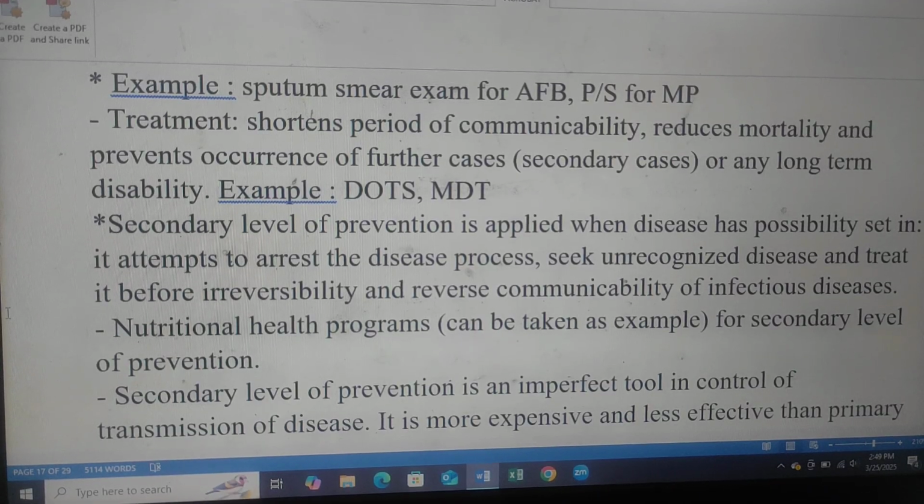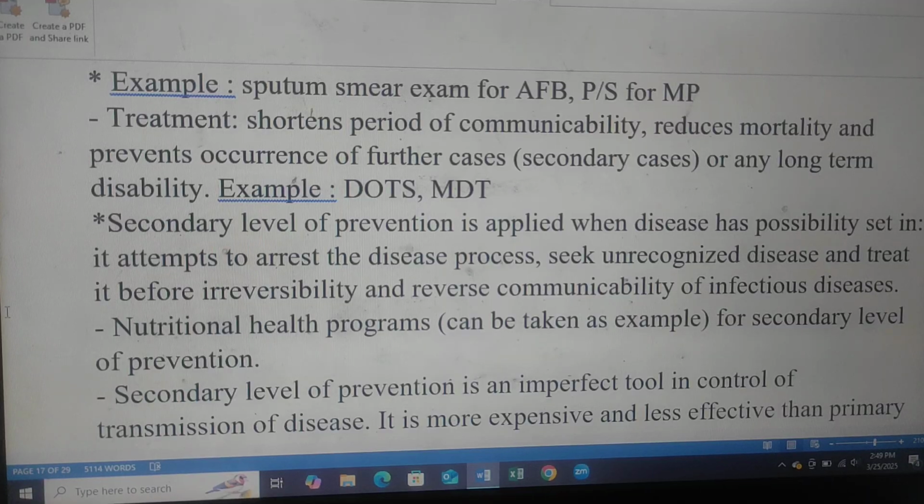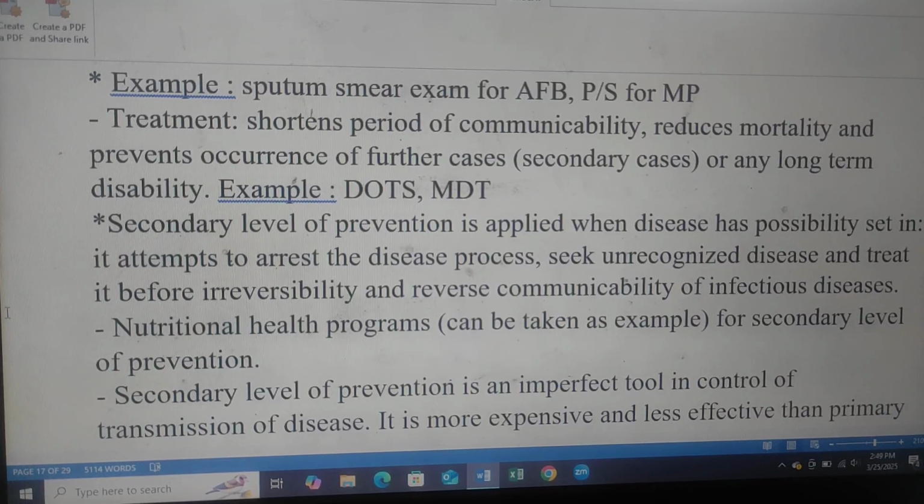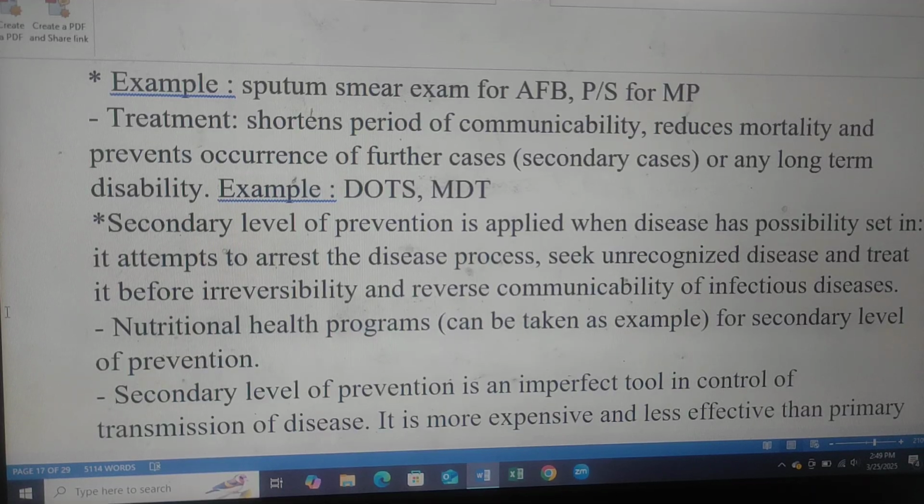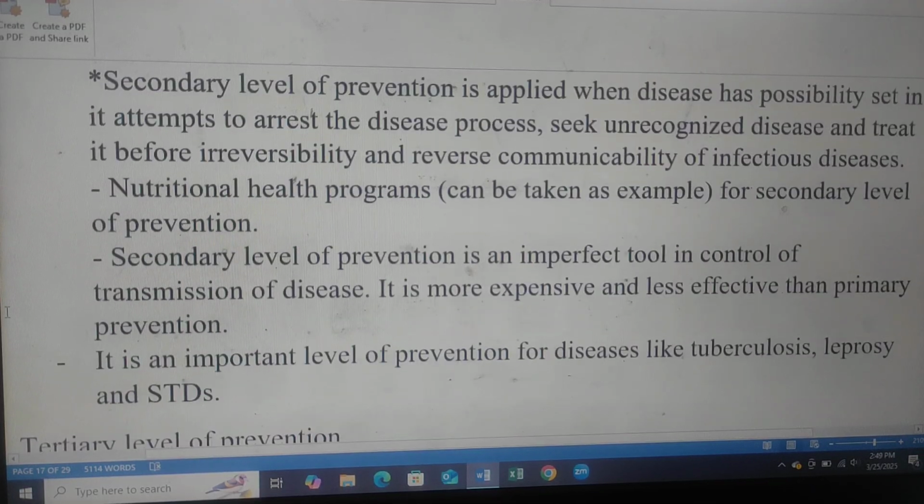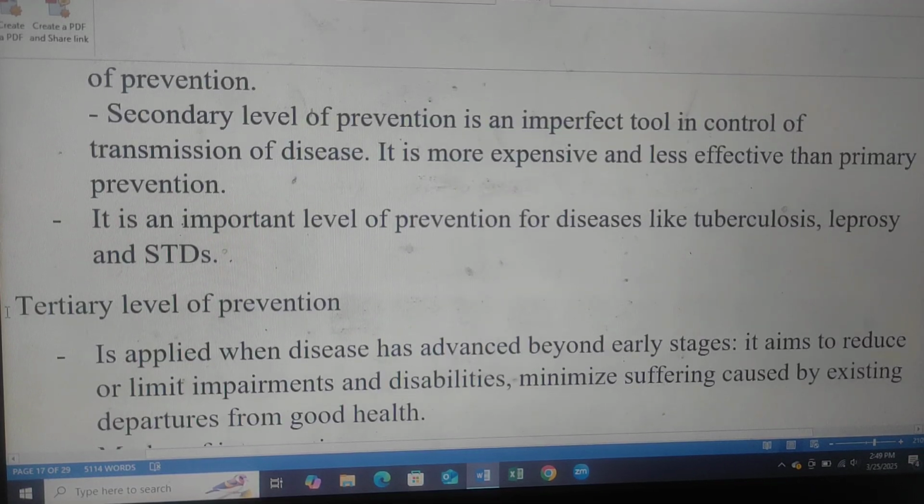Example: DOTS, MDT. Secondary level of prevention is applied when disease has possibly set in. It attempts to erase the disease process, seek unrecognized disease and treat it before irreversibility, and reverse communicability of infectious diseases. A nutrition health program can be taken as an example for secondary level of prevention.